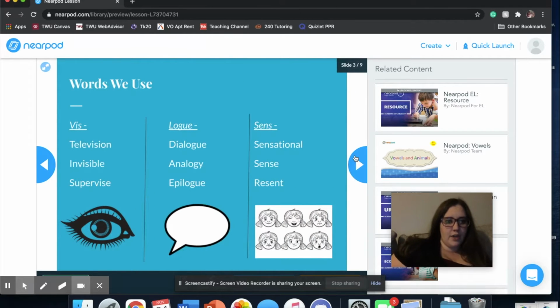So to start off, here's just some words that we use and their roots. What I'm wanting you guys to do is just think about how the words are similar in each root. So the first one, the root is viz, and the words are television, invisible, and supervise. And then the second, our root is log. So we have dialogue, analogy, and epilogue. And then the third one we have is sense. So we have sensational, sense, and resent.